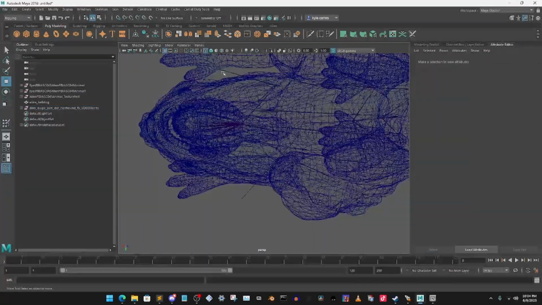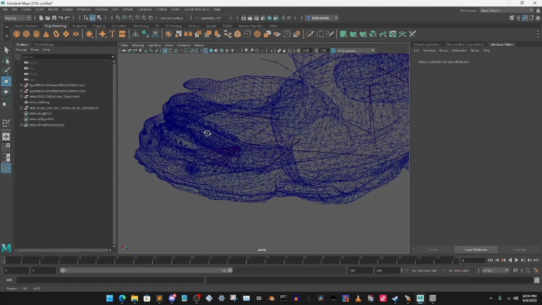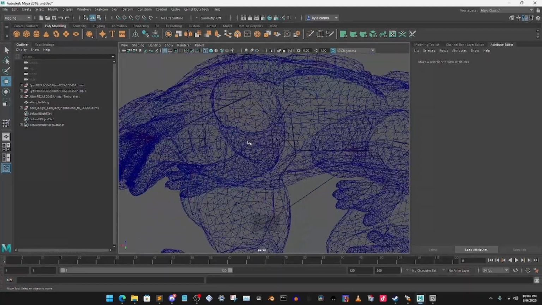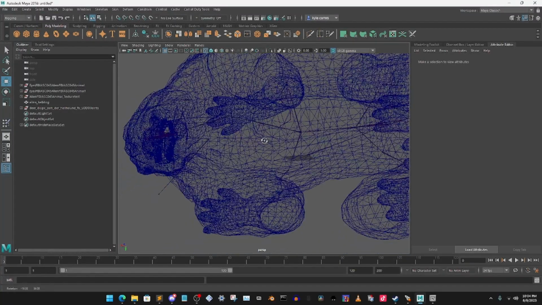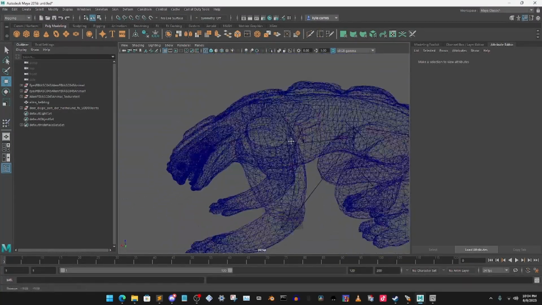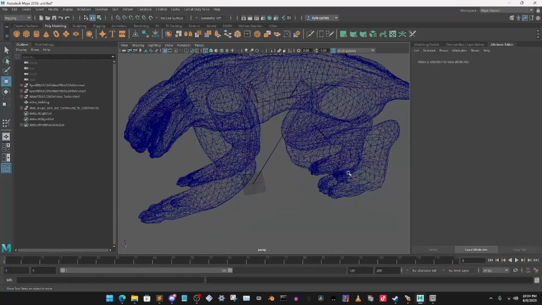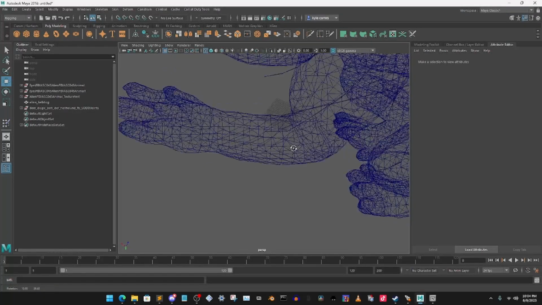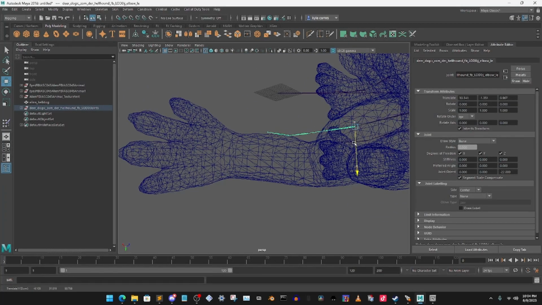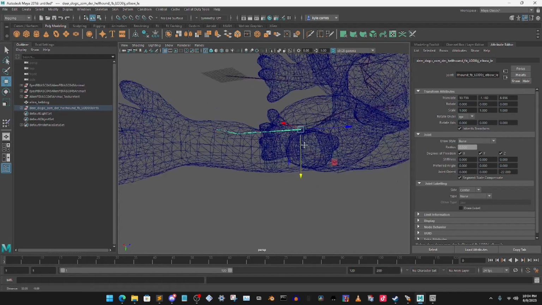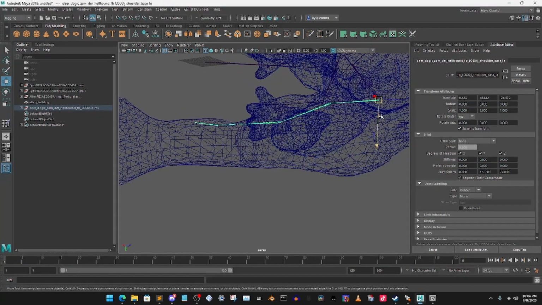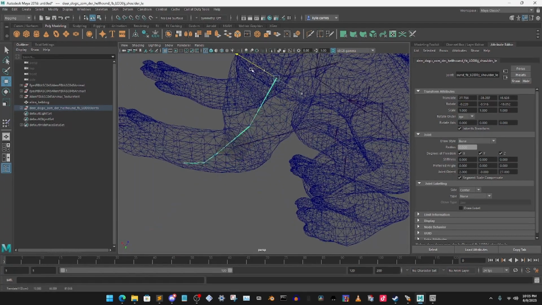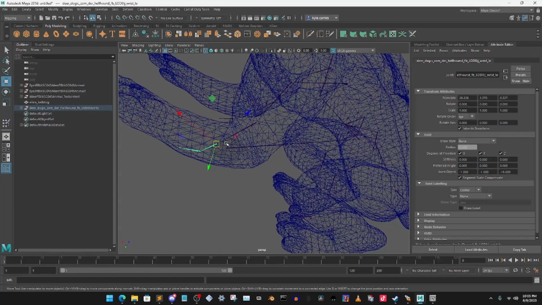These things here are ears. I never moved them myself. I just left them where they are in my first ever custom zombie model, so you can just leave that there. The only things you need to move are the head, the arms, and the legs. So we can see we've got the leg here. If we go ahead and move this over, I can't really tell where his leg is. So this part here would need to be moved over. Be sure it's about there. Move it up more. I'm quite bad at this, so I'm going to fast forward this.